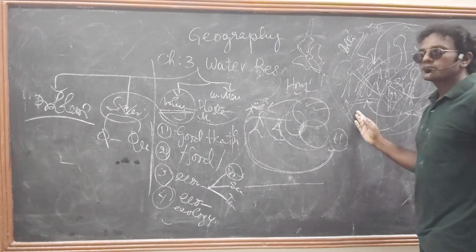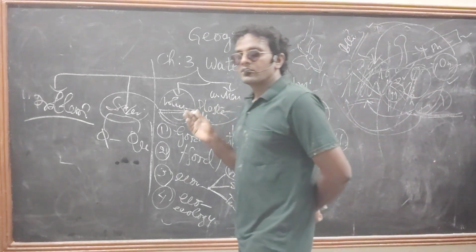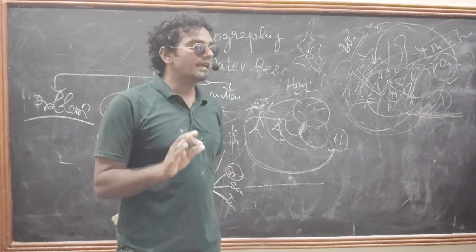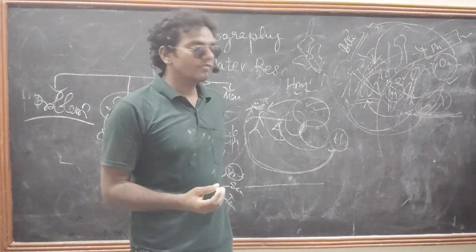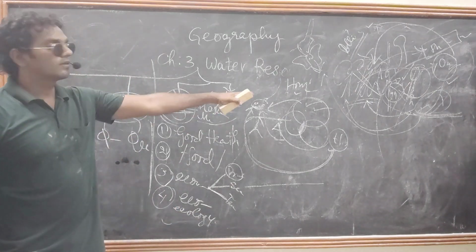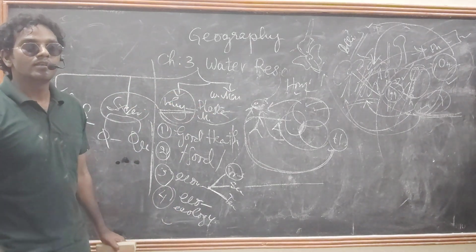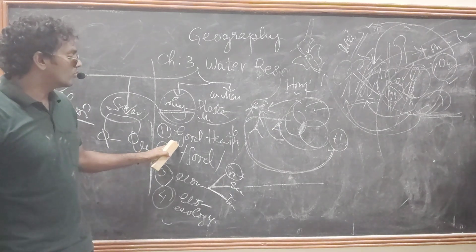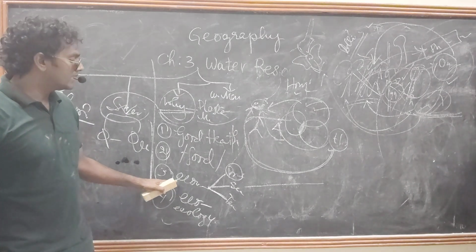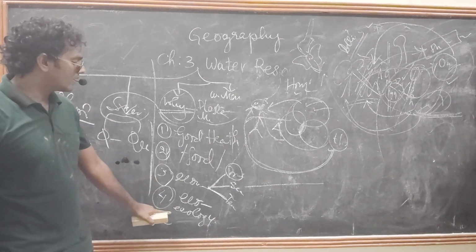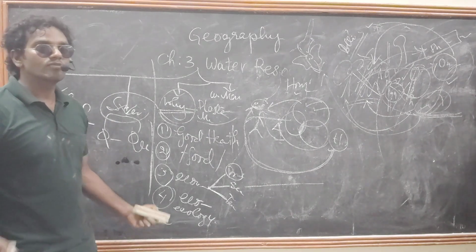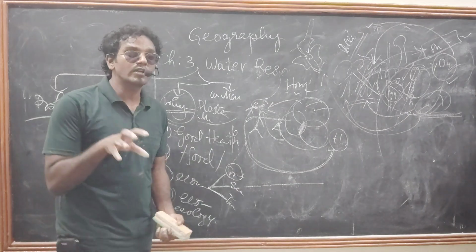See, if there are no plants, there is no oxygen. If there is no oxygen, human beings also can't survive. So the entire system will collapse. That's what we need to protect, and we need to conserve the water. Is it clear? That is the important thing, to get good health and good food, participate in economic activities and also to protect the ecology. Otherwise, we can't survive. That's why we need to protect water.